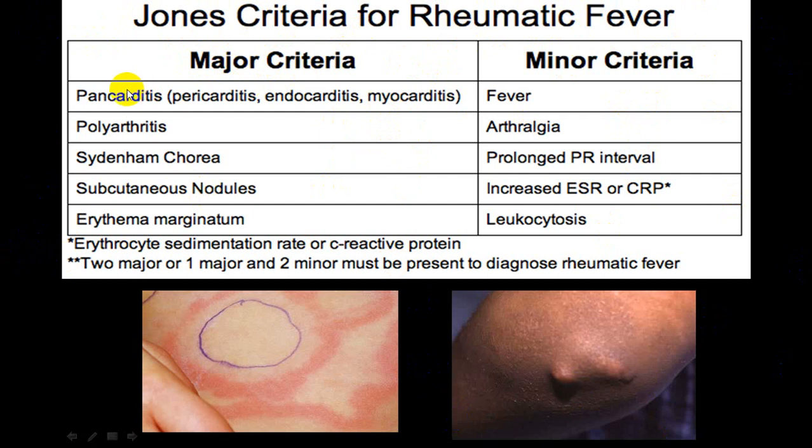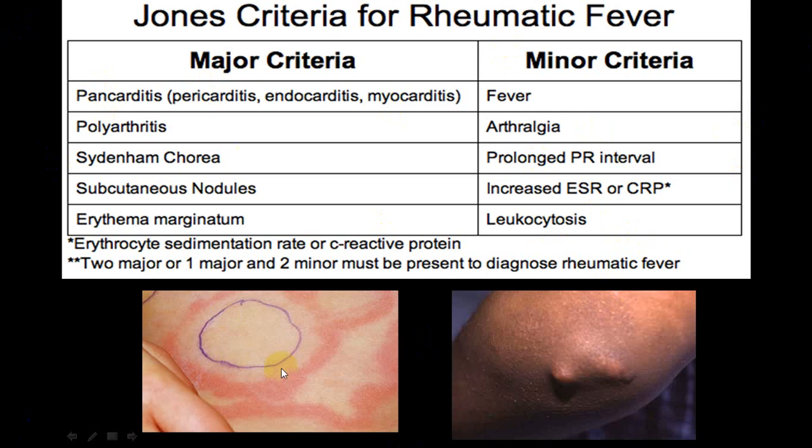In major criteria: pancarditis, that is pericarditis, endocarditis, myocarditis; polyarthritis; Sydenham's chorea, or we call St. Vitus dance; subcutaneous nodule; and among skin manifestations, erythema marginatum and erythema nodosum. Among minor criteria: fever, arthralgia, prolonged PR interval, increased ESR or CRP, leukocytosis, etc. These are called the Jones criteria, and there is now even a modified Jones criteria.